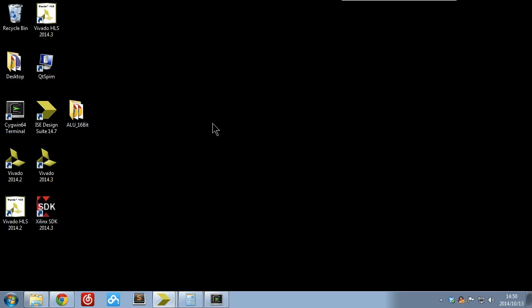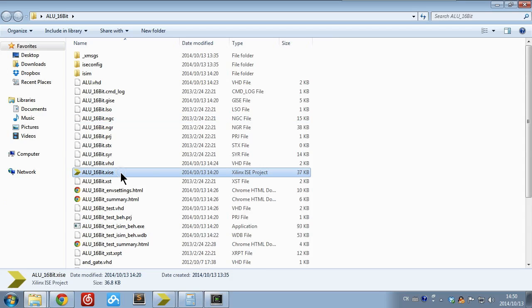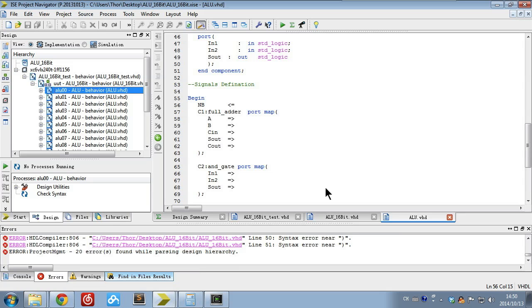I hope during Lab 3 you have already learned about the MIPS assembly language. After you download the zip file, it's ALU 16 bits. Open the folder and you can see the ISE project. Double click to open this project. After opening it, here is the system. On the left, in the hierarchy window, you can see the hierarchy for the 16-bit ALU.